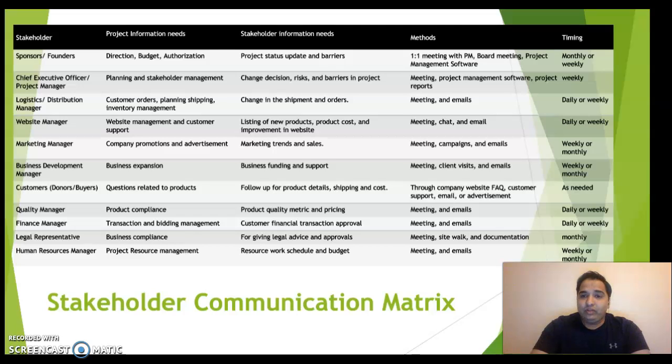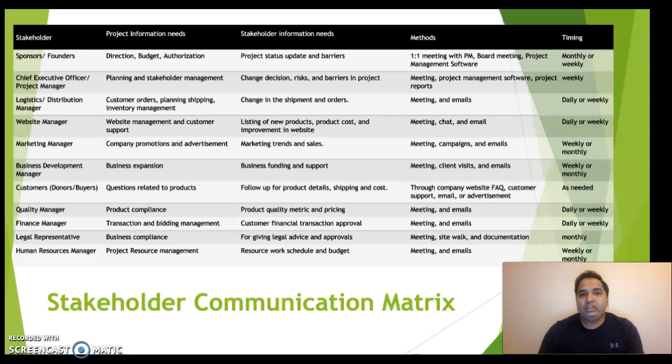Also, communicating with the logistics manager to track the shipment of any purchases done by customers, and coordinating with the finance manager to decide if a customer is blacklisted or has a good transaction record in the past, to approve the purchase based on previous history.